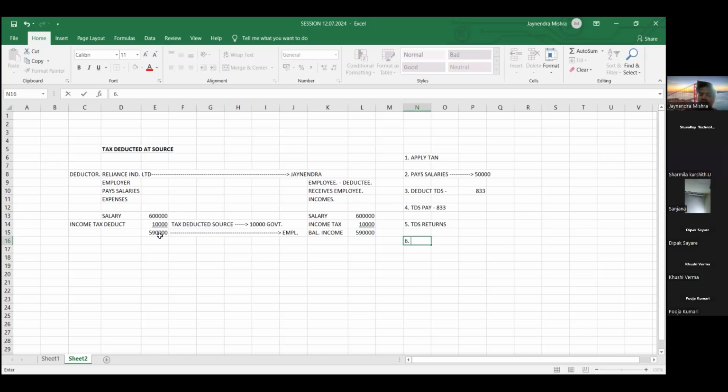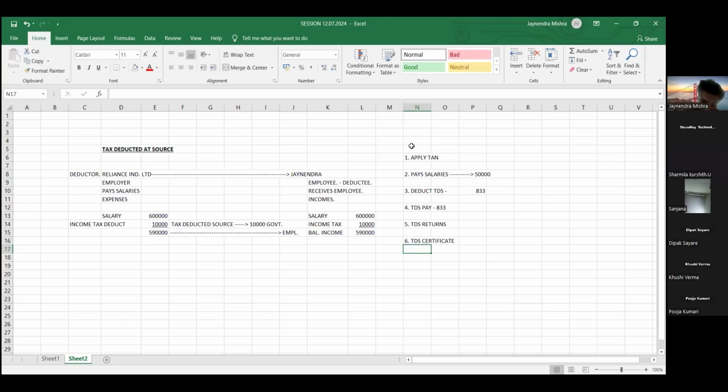As an employer, I will give him a reason that I have deducted income tax from your salary, and that tax I have to pay to the government. So your employee will say, give me a proof that you have deducted TDS from my salary and paid it to the government. The employee needs proof. That proof is called, friends, a TDS certificate.